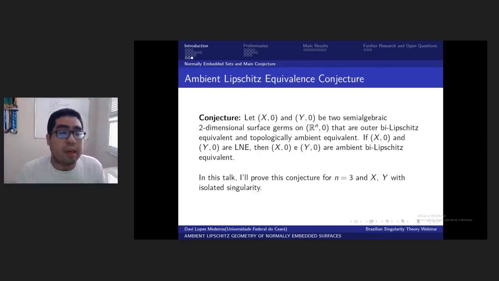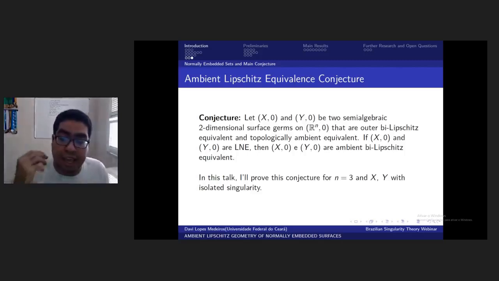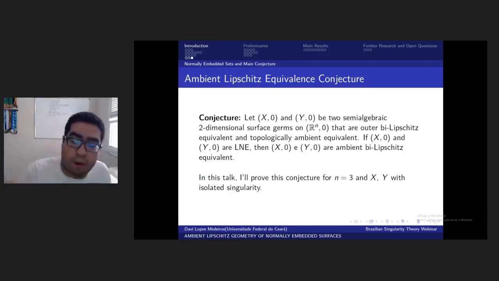So the main goal of this talk is to prove this conjecture for n equal to 3 and X, Y with isolated singularity. We'll talk about the proof of this specific case, which is indeed very difficult, and about further research that Birbrair and I developed along this time.